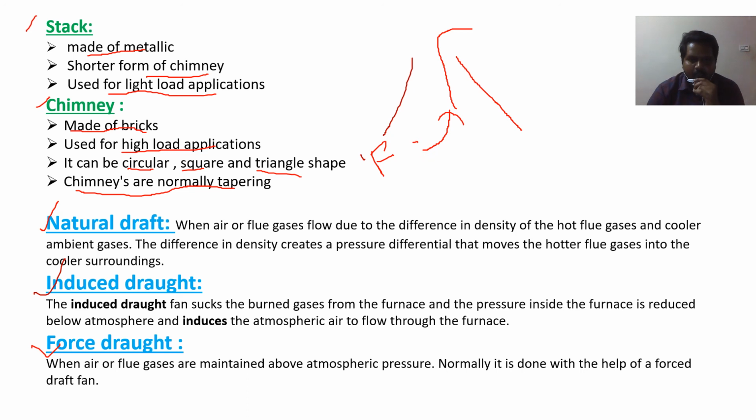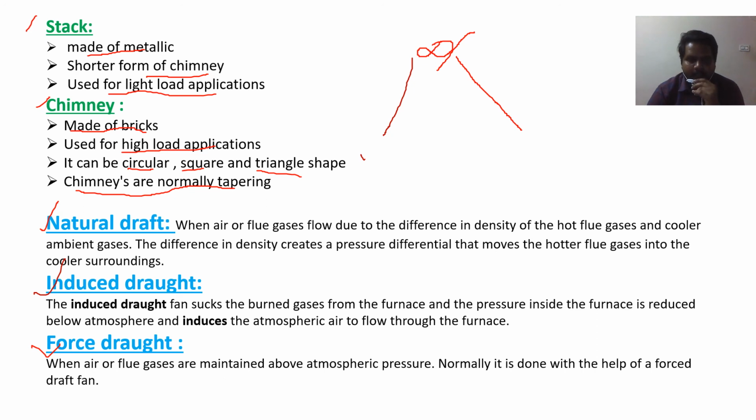Induced draught means here the fan will be kept at the top of the chimney. So it will suck the gases from the chimney so that it will take out the flue gases from the chimney. So that is induced draught.